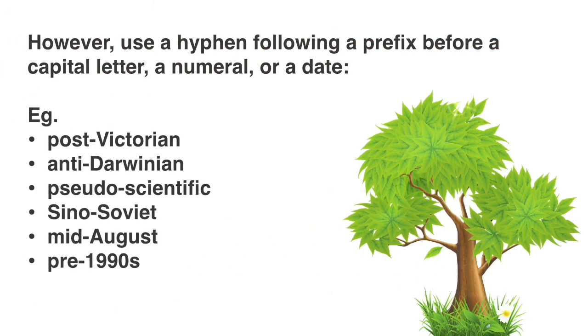However, we use a hyphen following a prefix before a capital letter, a numeral, or a date. Post-Victorian and ante-Darwinian can be cited as examples for the first instance where we said before a capital letter, if a prefix is present, a hyphen should be used. Pseudo-scientific, Sino-Soviet, mid-August and pre-1990s can also be cited as examples for the above.